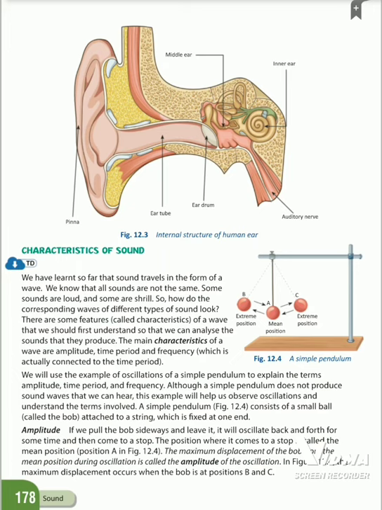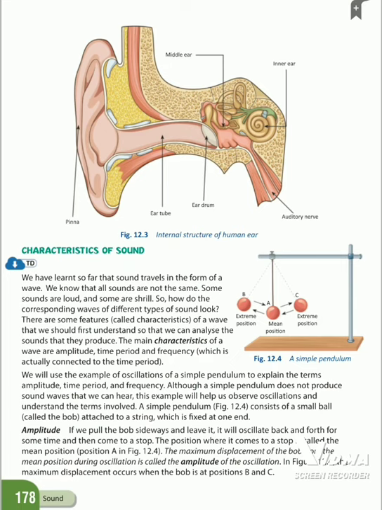See the picture. From one end a ball is suspended through a string. Here A is the mean position. B is the extreme position on the left side and C is the extreme position on the right side. So first one, amplitude.